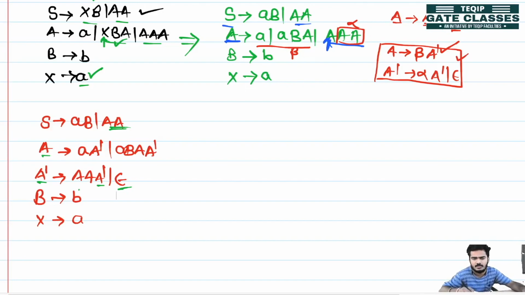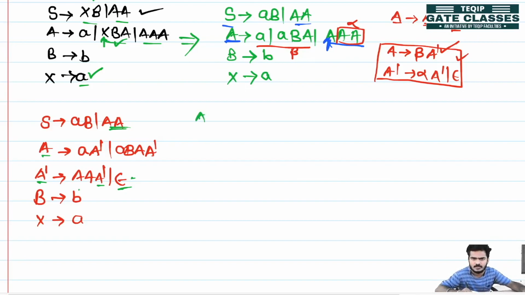We have removed epsilon production in CNF. Any grammar which we convert into GNF should first be in CNF form. So first we will remove this epsilon. Epsilon will be removed by writing the productions with or without the nullable variables. First we will identify the nullable variables. So A dash is the nullable variable.